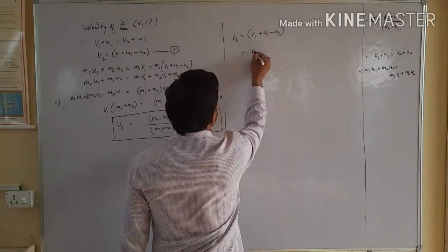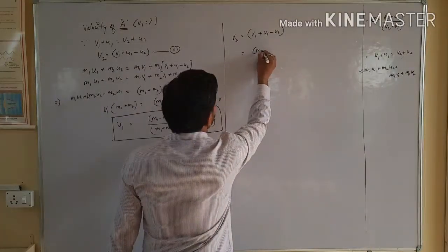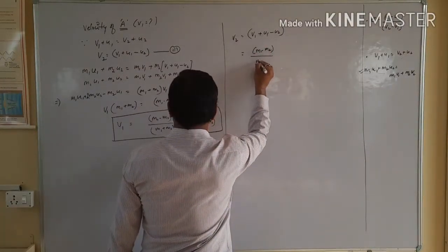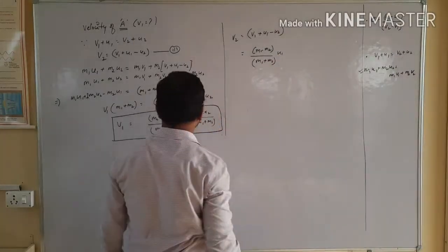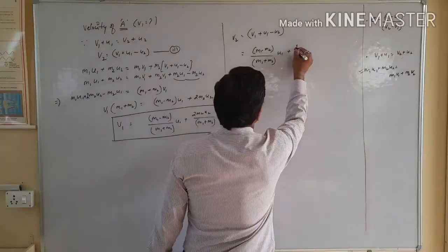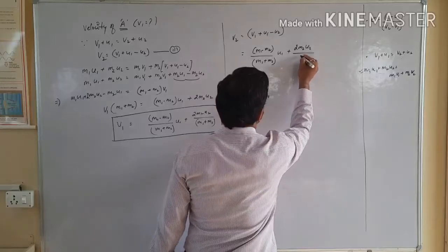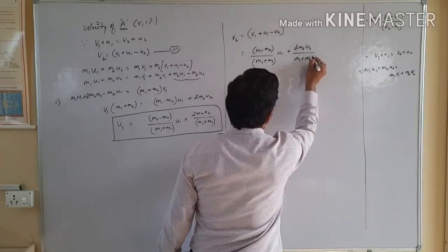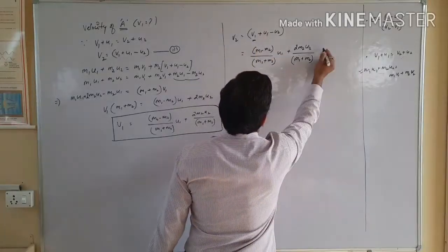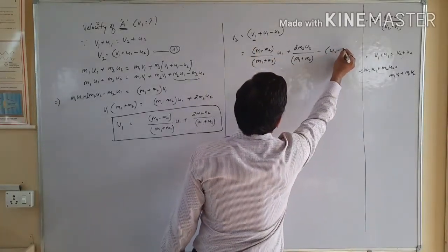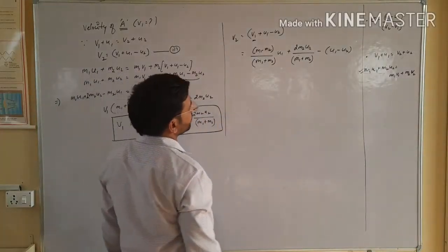For that, v1 is m1 minus m2 over m1 plus m2 of u1 plus 2 m2 u2 over m1 plus m2. Point clear? This is the value of v1, plus u1 minus u2. Now try to solve this.